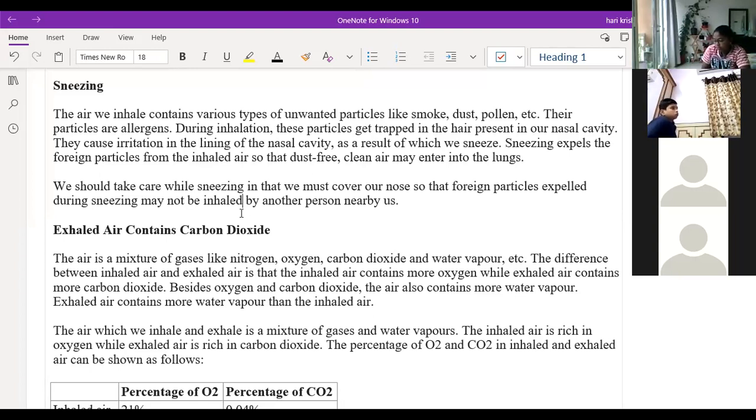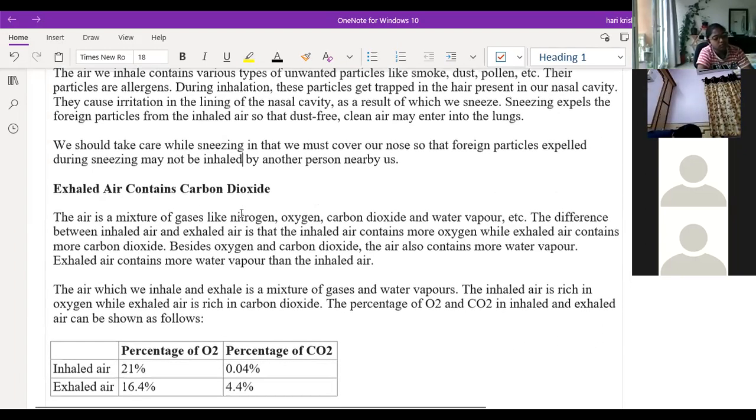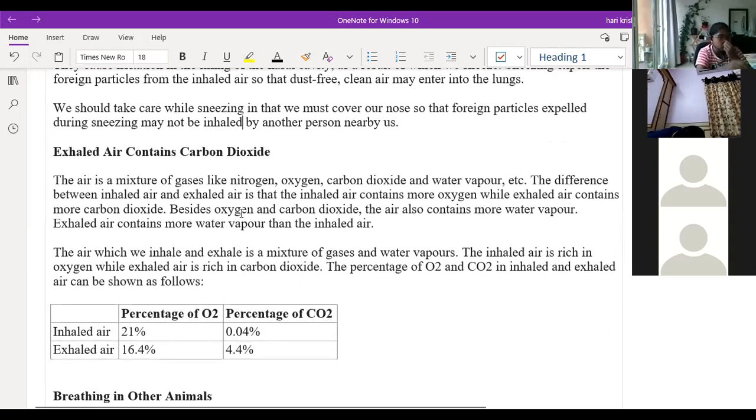Some people will keep their hands there and not sneeze, right? Sir, but they say that we have to cover our mouth while sneezing, right? Yeah, we can cover it, but we should not close it. We should cover, no problem in that, but we should not close the nostrils. Okay. So the next one is that exhaled air contains carbon dioxide.